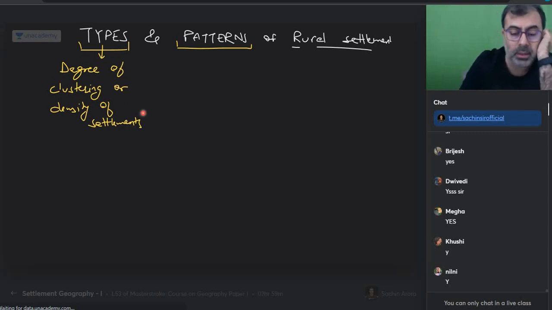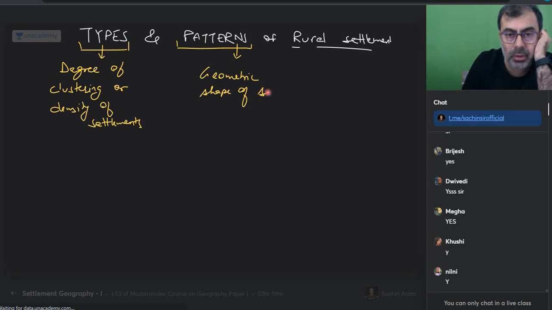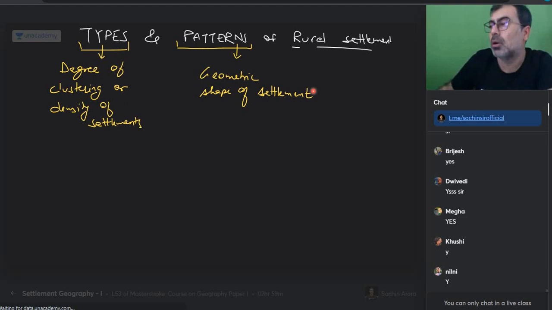And what is pattern? Pattern refers to the geometric shape of settlement. Which settlement? Rural or urban? Or both? Everyone, which settlement? Rural, urban or both? So everyone, this is very, very specific. Only and only rural. Is everyone okay? Types and patterns of this thing.